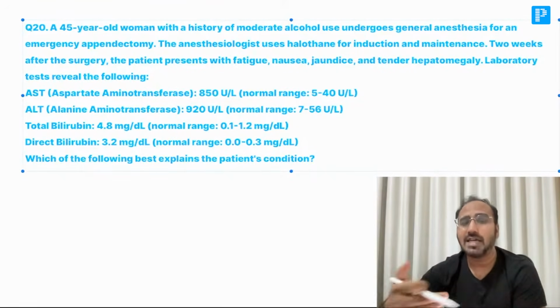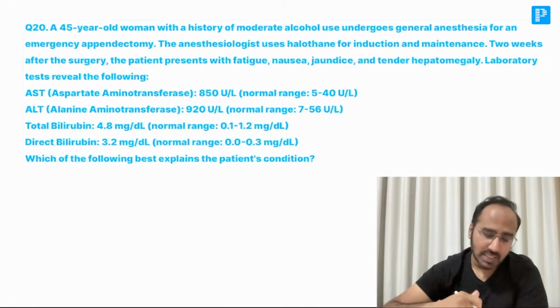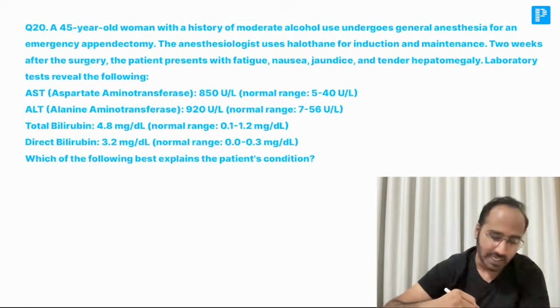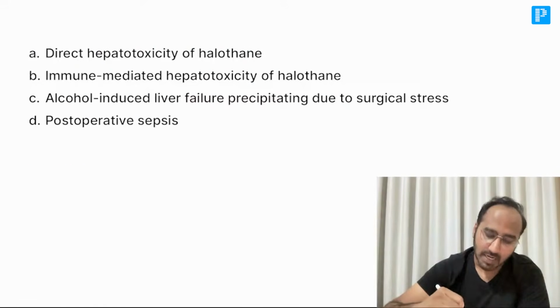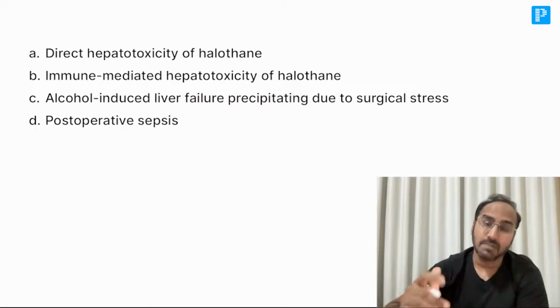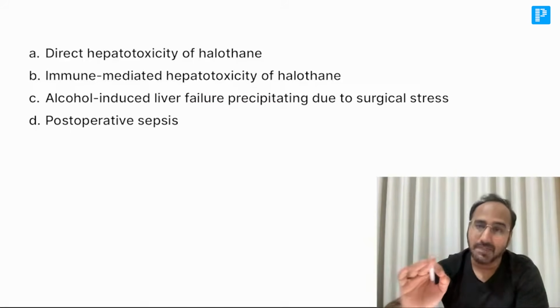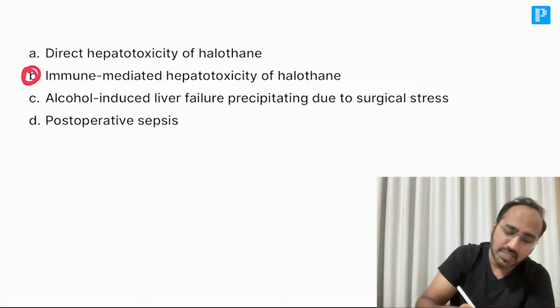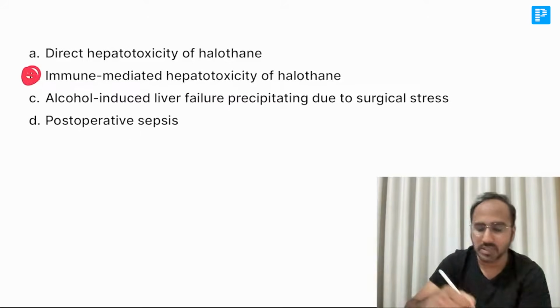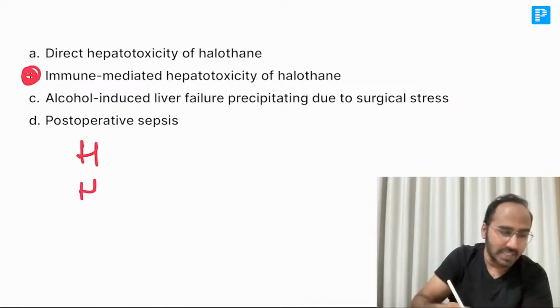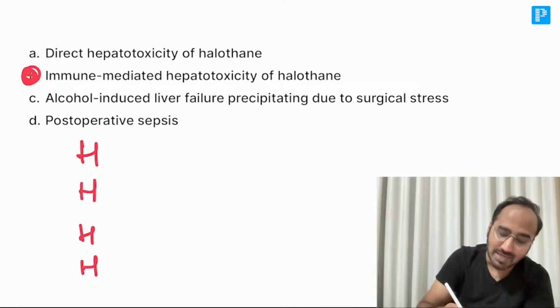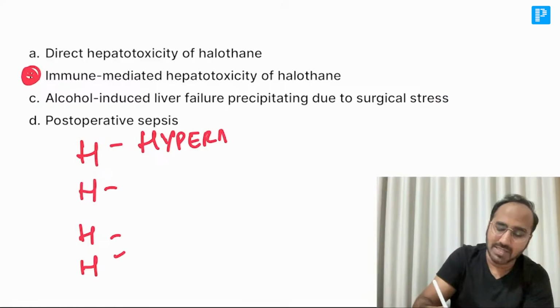But this liver injury is caused by what? What has caused liver injury in this patient, guys? It is basically a direct hepatotoxic effect of halothane or immune mediated. Remember, guys, halothane produces hepatotoxicity by causing immune mediated hepatotoxicity. Remember the 4 H's of halothane. It is not direct, it is immune mediated hepatotoxicity. What are the 4 H's of halothane? First H is halothane can cause hyperthermia.